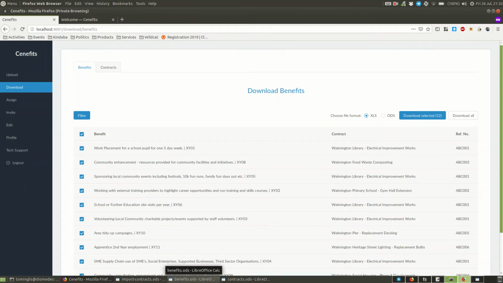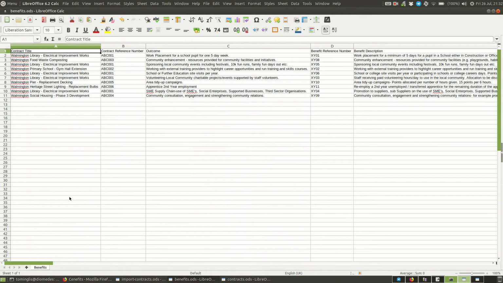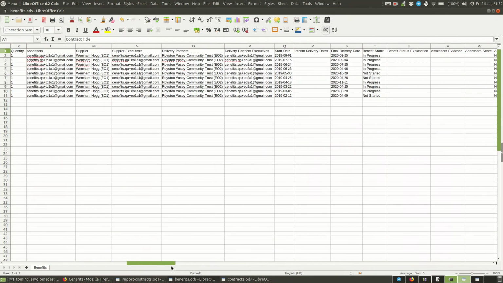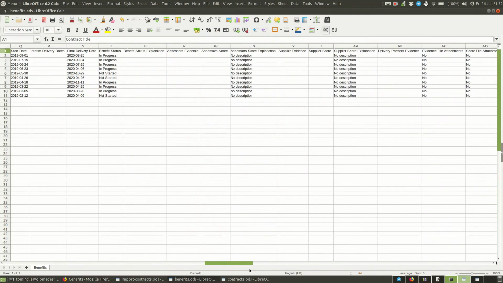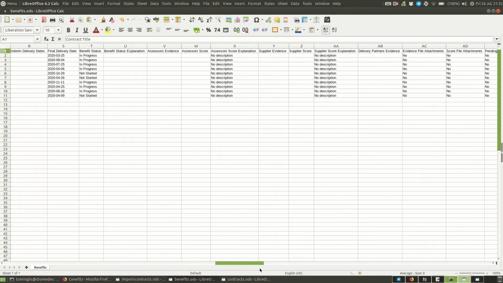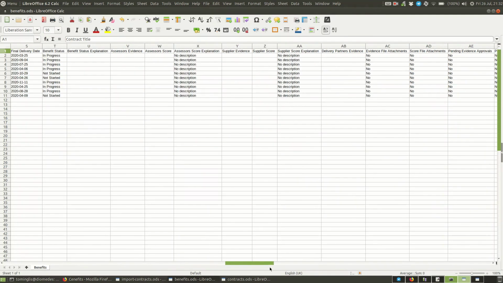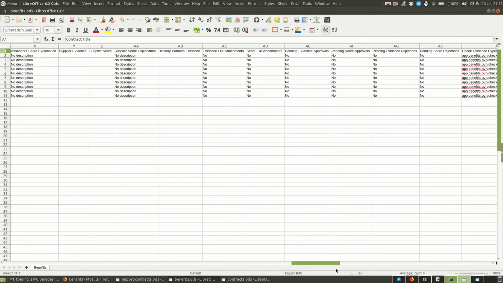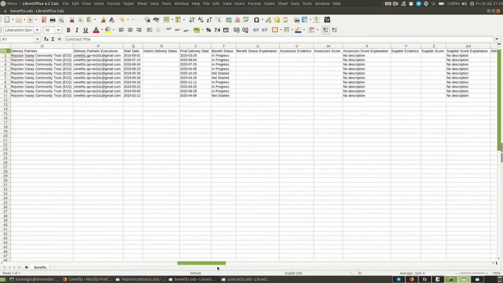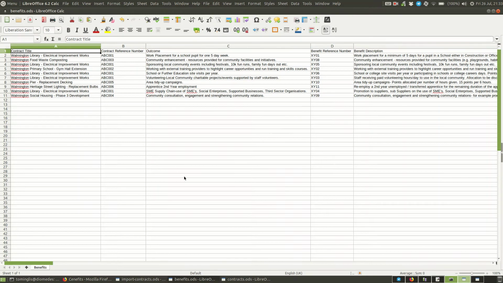So the benefits file here, it has all the basic information about the benefits themselves, as well as who the actual assessors, suppliers, delivery partners are, and then it has the actual textual information from the evidence provided by the assessors at the public organisation, yourselves as either a supplier or a delivery partner, and some other indicators about whether there's anything pending, any pending approvals for evidence or scores or rejections or any file attachments. So it's just quite a handy file to download and see your current status at any one time. A snapshot, we say, at any one time.